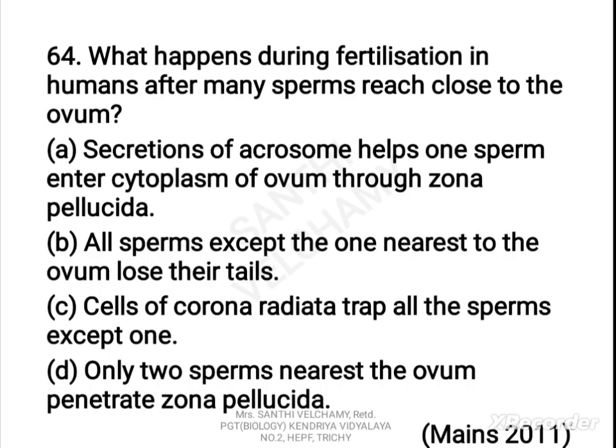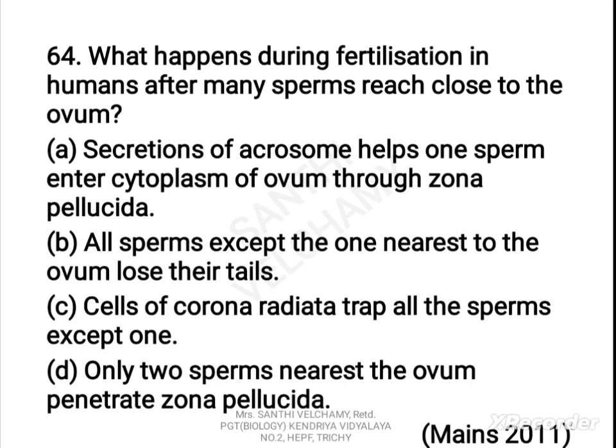Now next question. What happens during fertilization in humans after many sperms reach close to the ovum? A. Secretions of acrosome help one sperm enter cytoplasm of ovum through zona pellucida. B. All sperms except the one nearest to the ovum lose their tails.